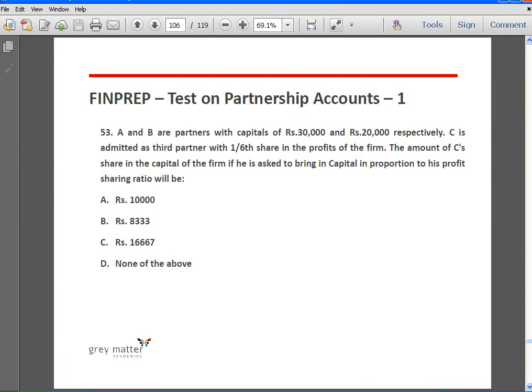Next, A and B are partners with capitals of rupees 30,000 and rupees 20,000 respectively. C is admitted as a third partner with 1/6 share in the profits of the firm. The amount of C's share in the capital of the firm, if he is asked to bring in capital in proportion to his profit sharing ratio, will be how much? Okay.